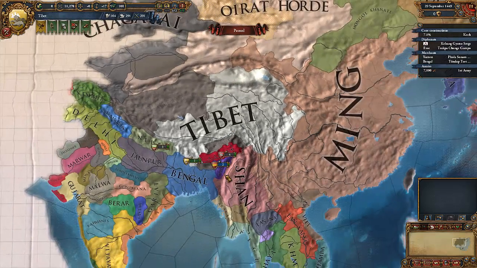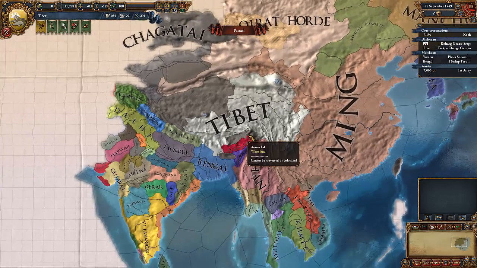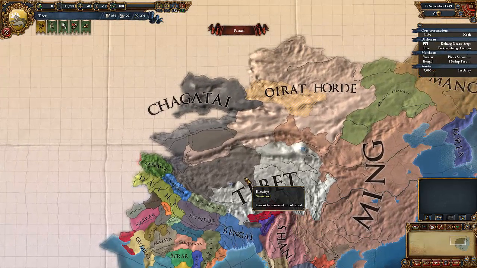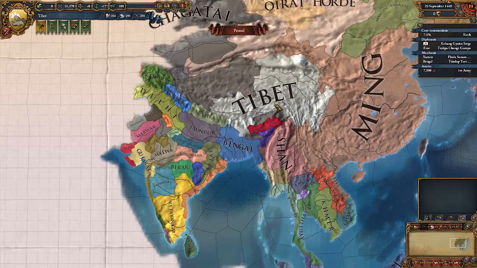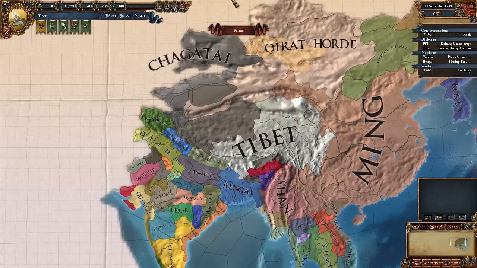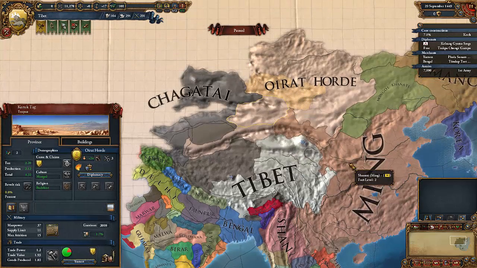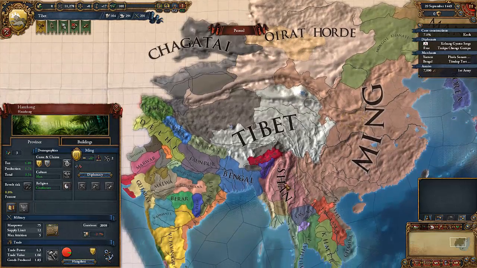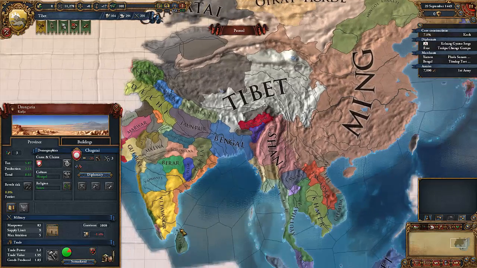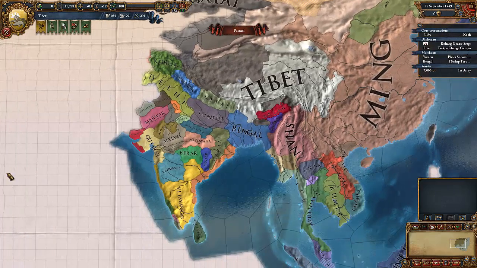Now, in this campaign we are playing as Tibet, and our major goal is to just dominate the Asian trade, while also protecting ourselves from outside influences such as the Oirat Horde, such as Ming, and such as Chagatai. Now those aren't the only threats either.